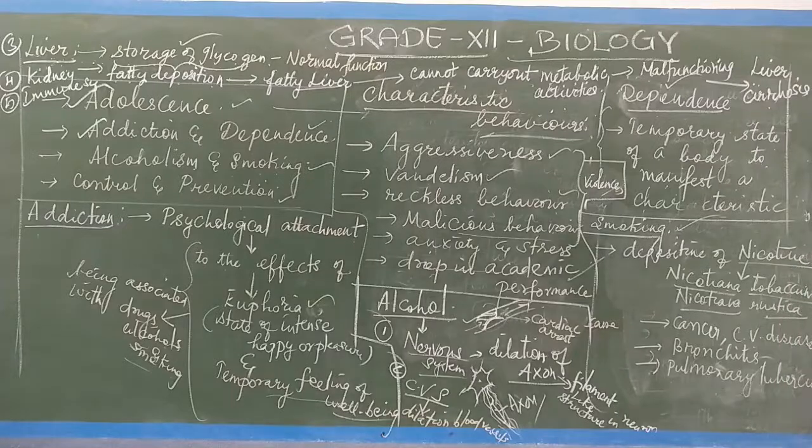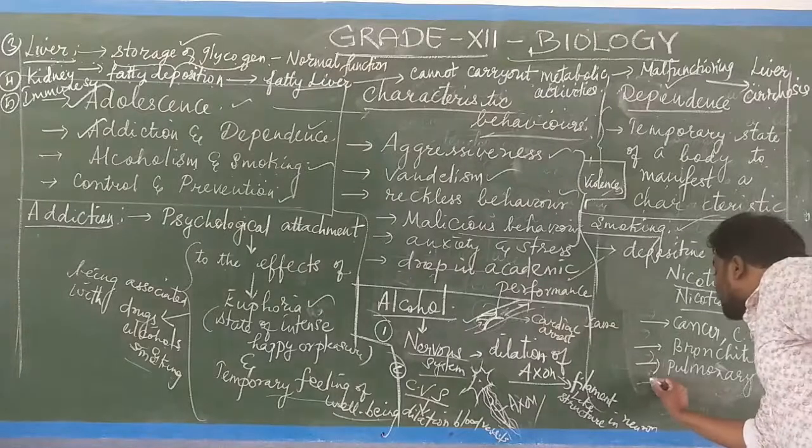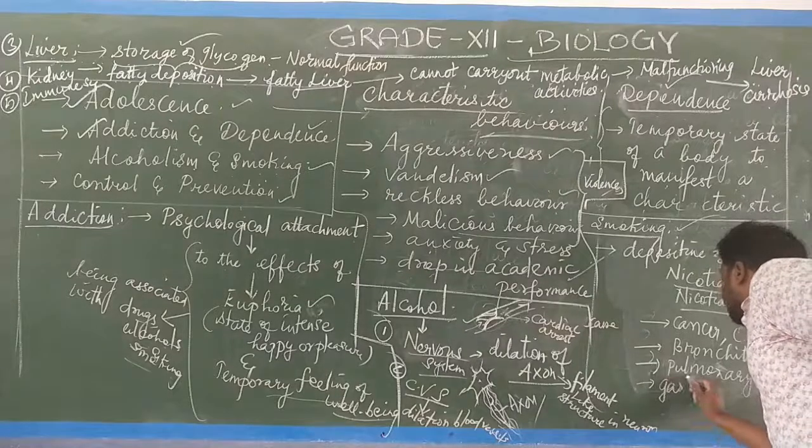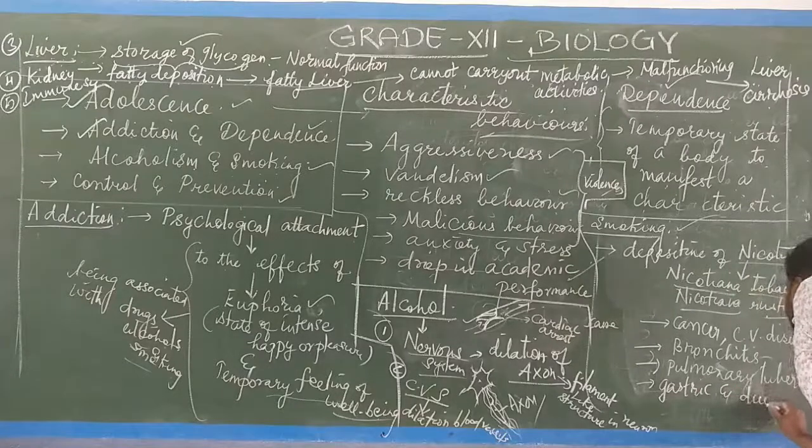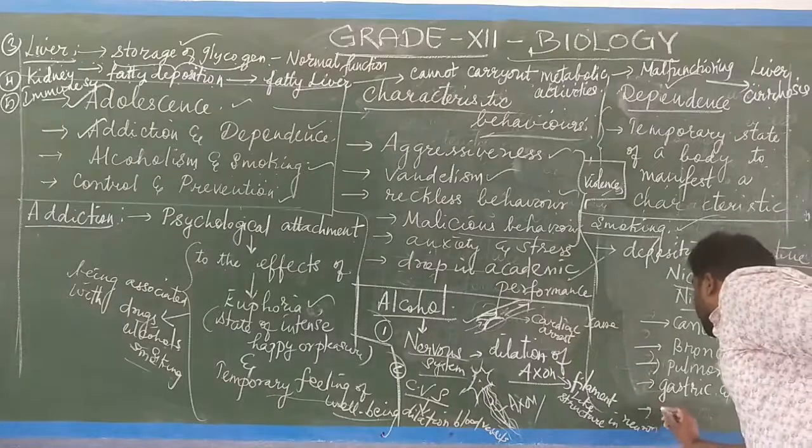And similarly, it also leads to gastric and duodenal ulcers. The duodenum, the digestive system, will be affected, isn't it? And the next one is emphysema.